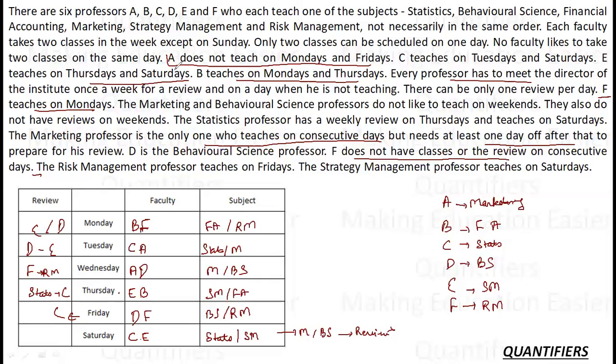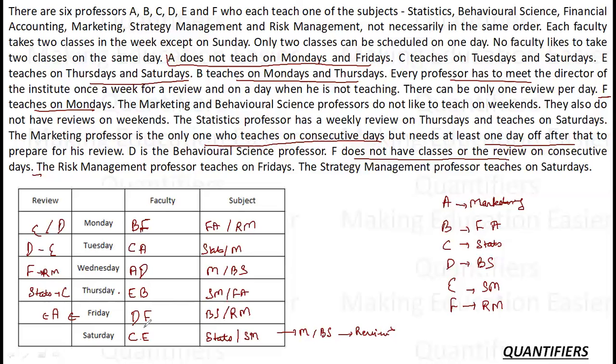Okay. Then what information can we use? C is already on Thursday. So F is sorted here. F has to be sorted here. D and E, F is already sorted. D is already here. A can come here. A cannot come here. A cannot come on Saturday also because marketing does not get. So A will come here.